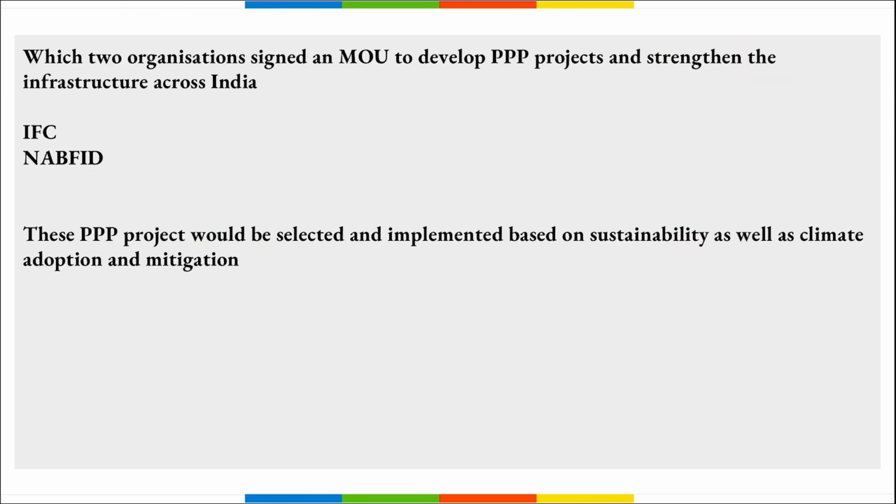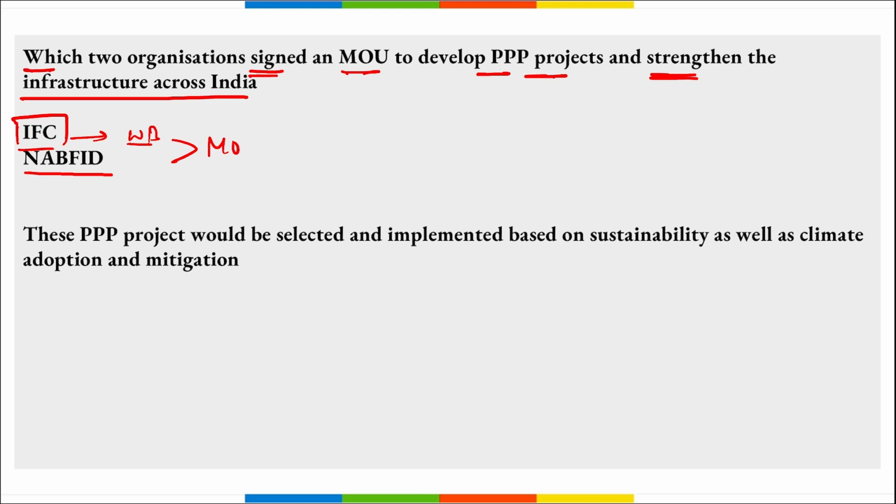Moving on, which two organizations signed an MOU to develop triple P projects and strengthen the infrastructure across India? It is IFC and NABFID, that is International Finance Corporation, which is a part of World Bank Group, and National Bank for Financing Infrastructure and Development, that is NABFID.